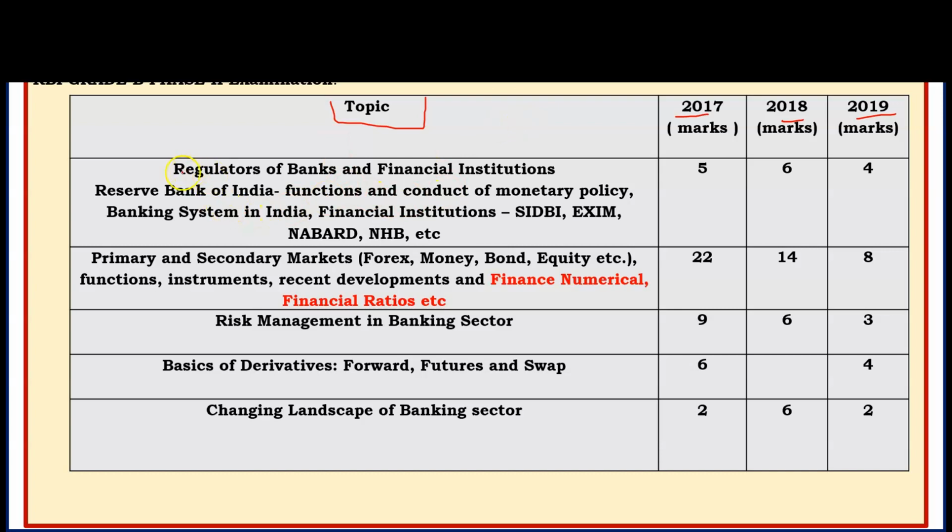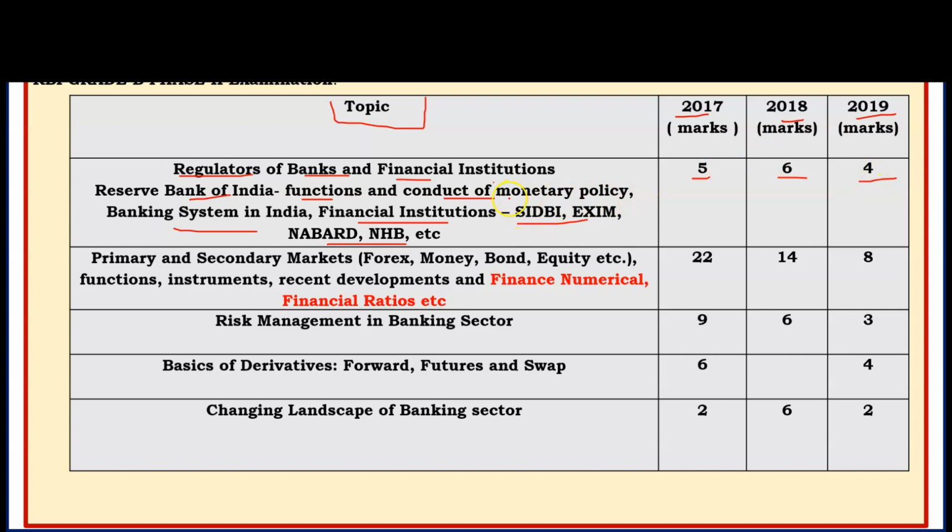So first chapter is regulators of banks and financial institutions, means Reserve Bank of India and its function, conduct of monetary policy, banking system in India, financial institutions. If we talk about these topics, 5 marks in 2017, 6 marks in 2018, 2019 4 marks question were asked.